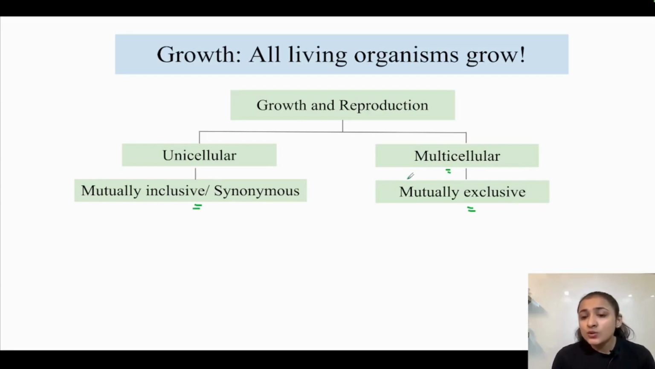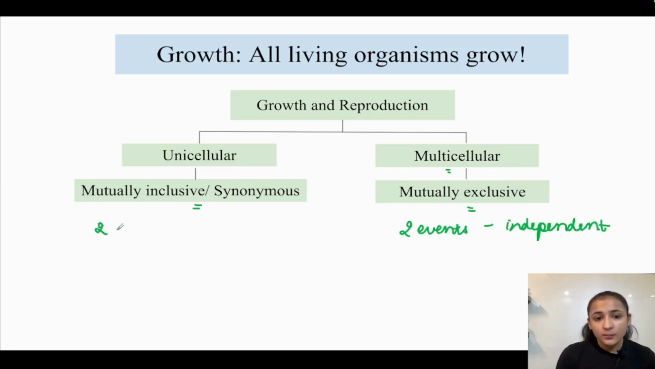Whereas mutually exclusive events means that they are independent of each other. Two events, when they are independent of each other, are considered mutually exclusive. But when two events are dependent on each other, and one event cannot happen without the other, those events are called mutually inclusive.